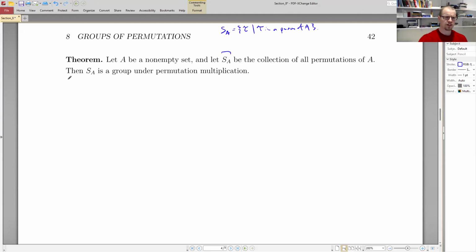Excellent. If I wanted to verify this, now, the book gives a proof, okay? And their proof essentially is the same thing as what we're doing when we say verify it, right? Because a proof is a verification. But what we're doing here is we're just kind of omitting the structure as well as omitting some of the details, so that way we can work through it relatively quickly.